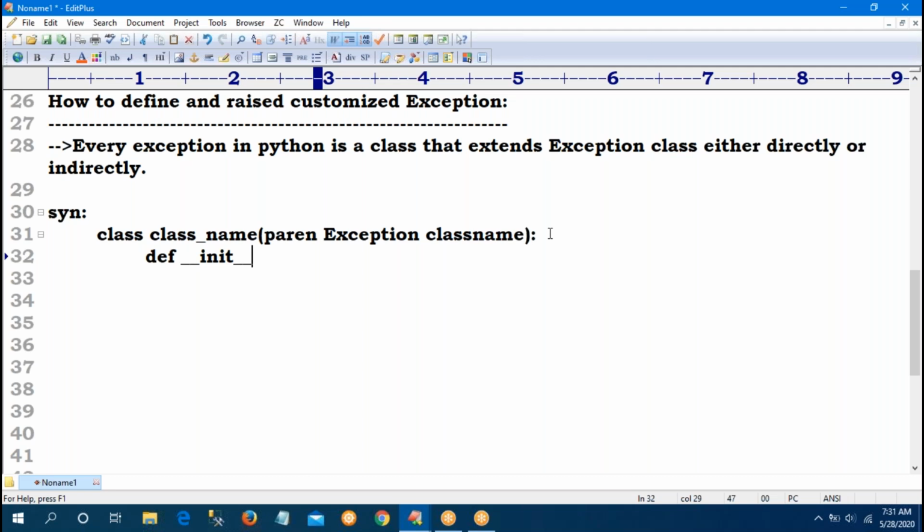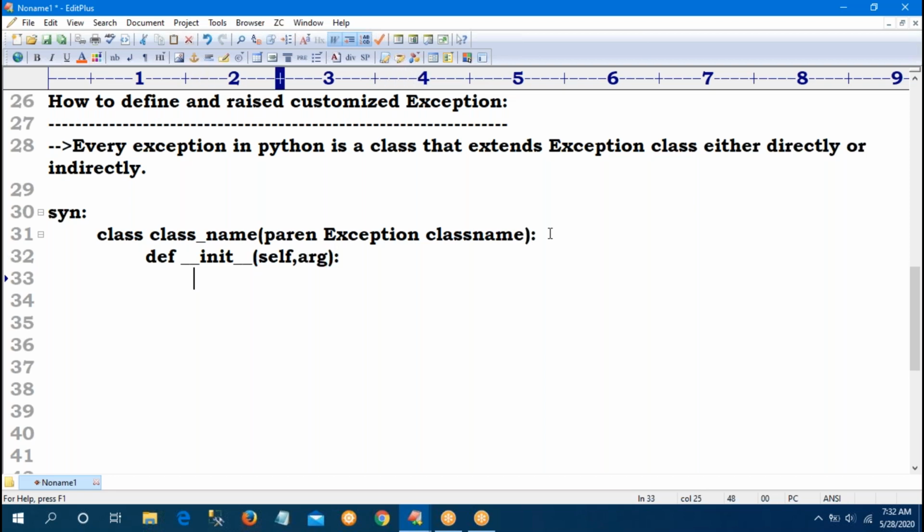So constructor is nothing but, just a basic idea I'm giving, to initialize the instance variables, I can go for the constructor. Whenever an object is created for the class, the constructor will be executed automatically. So how to declare a constructor in Python? Def underscore underscore init underscore underscore is the only way. Inside, self is one variable and another variable I'm taking.